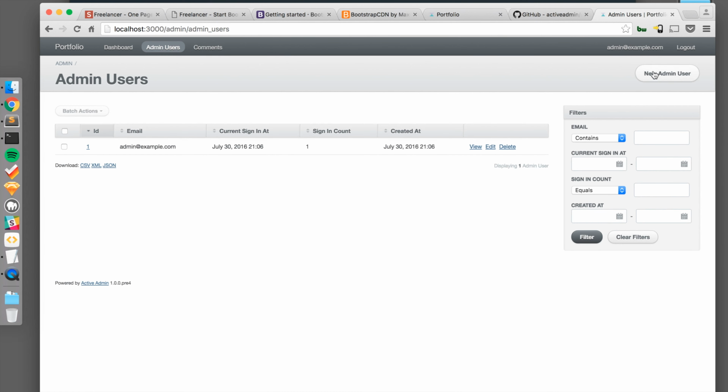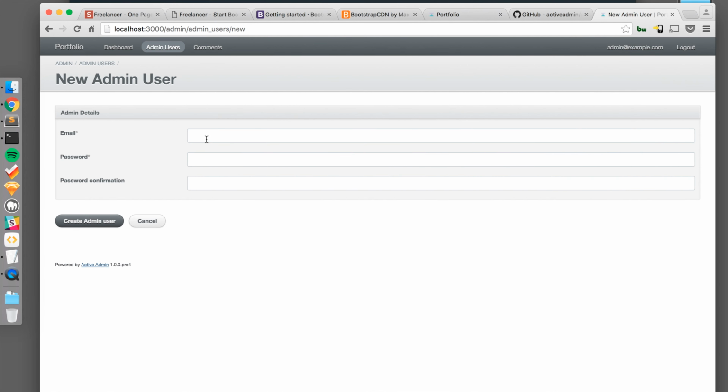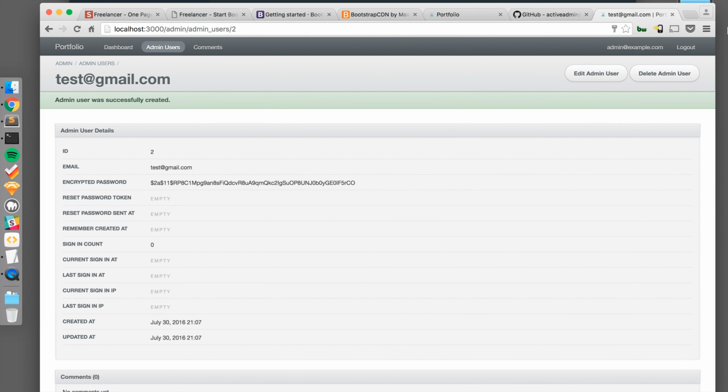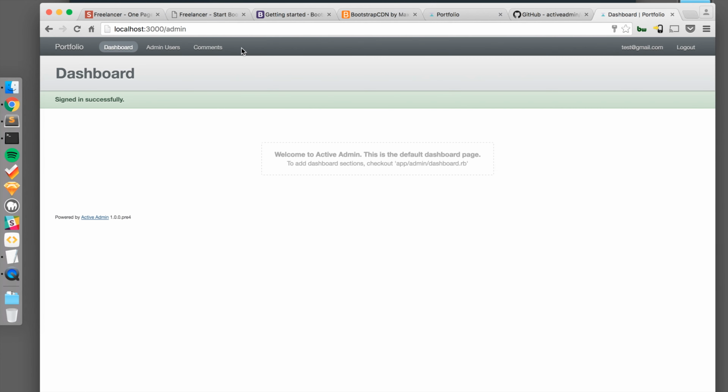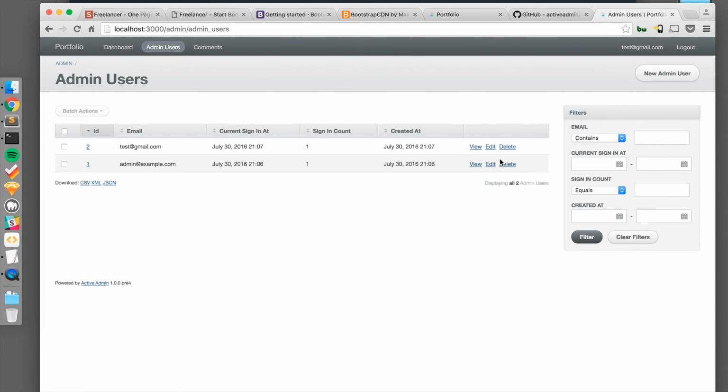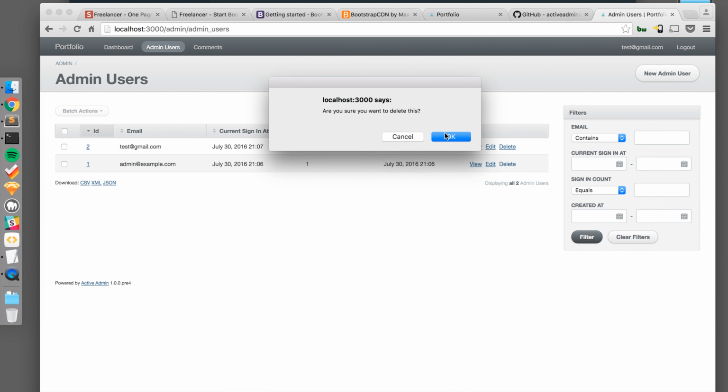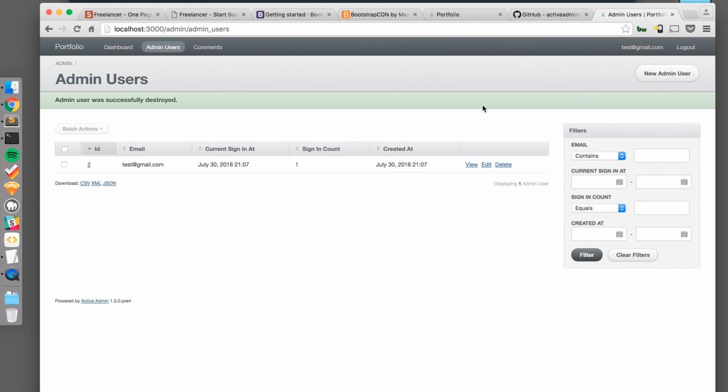The first thing we'll want to do is create a new admin user. So you'll want to use your real email here. I'll just create this to show you how to do it. So create the new admin user. And once you do that, you can log out and then sign in with that new account. And then you can delete the admin@example.com. This will just make the application more secure.